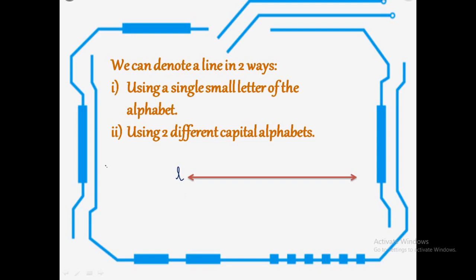You can use M, N, P, Q, any small letter alphabets. There is one more way. This is the usual way, using two different capital letters. So, here I am marking 2 points, say A and B. So, this line we can denote as AB and we can write it as line AB.